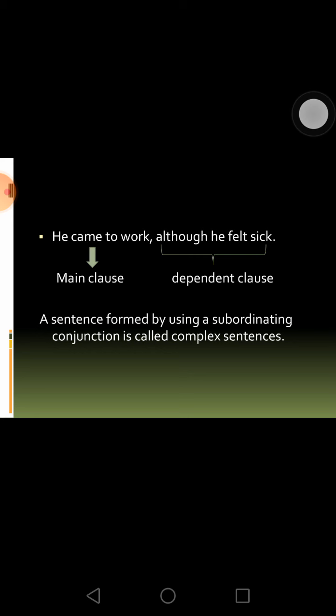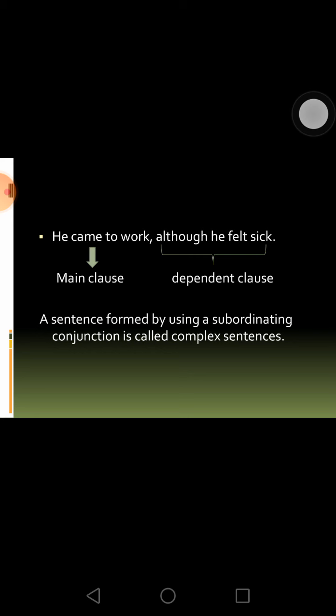So that part which cannot stand by itself, or which doesn't make full sense by itself, is what we call a dependent clause. So analyzing the answer once more, he came to work, although he felt sick. We are getting one main clause and one dependent clause. A dependent clause is something which cannot stand by itself. Such a sentence form with a main clause and a dependent clause is what we call a complex sentence.